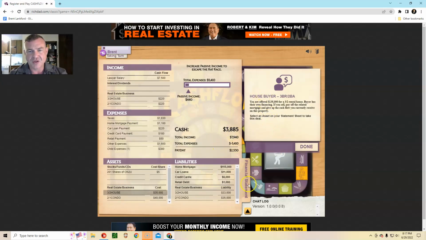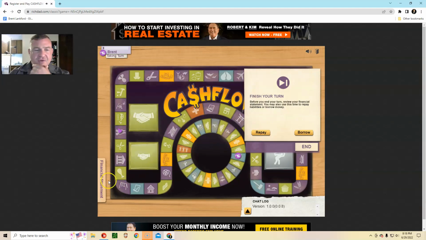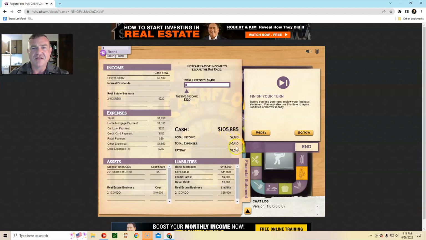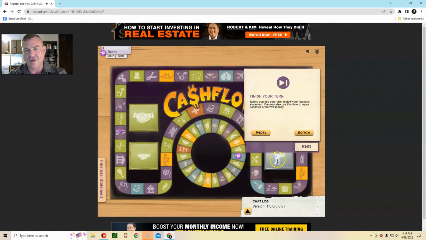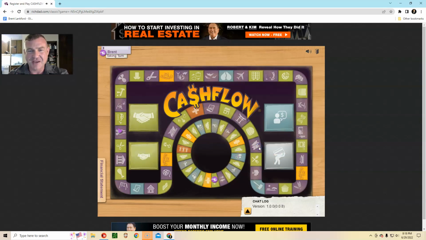Now, I landed on this market card, right? And it happens to be, we got this whole house buyer that offered $135,000 for a rental house. Buyer has financing. I have that. I paid $35,000. They're offering me $135,000, so it looks like I can make around $100,000. So I'll sell it. Now that I have $100,000, I'm going to go for the big deals. Sometimes when I get a big lump sum of money like this, I get out of the rat race relatively quickly. We'll see if that is going to play out this way.